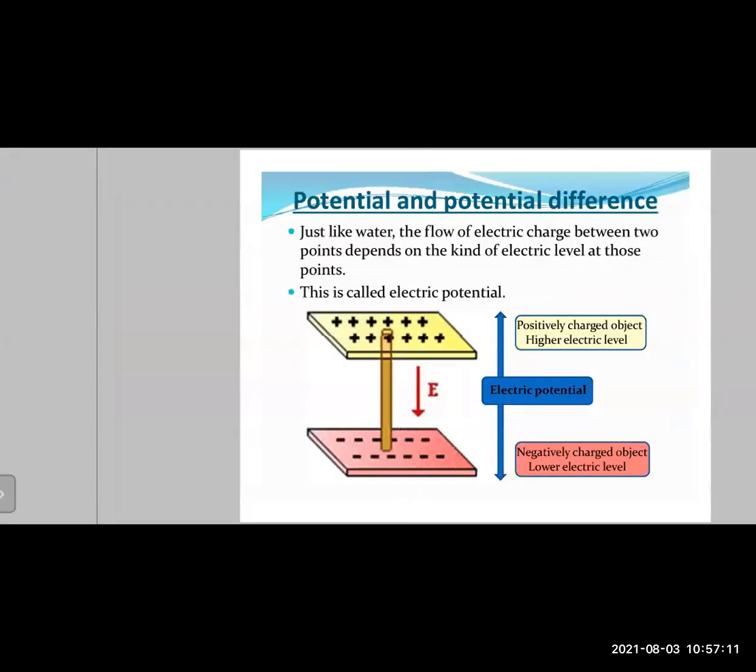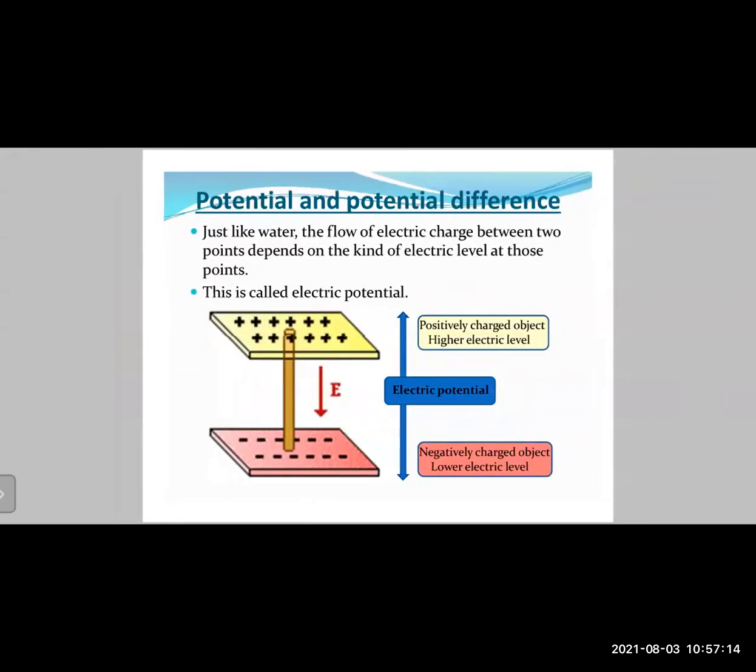Then let us further try to understand in detail the concept of potential difference. Just like water, the flow of electric charge between two points depends on the electric level at those points, and this is called potential difference. When you have any electrical circuit, there are two terminals. One terminal is at a higher electrical potential and the other terminal is at a lower electrical potential. The electricity will always flow from a point of higher electrical potential to a point of lower electrical potential. This is shown with the help of a diagram here.